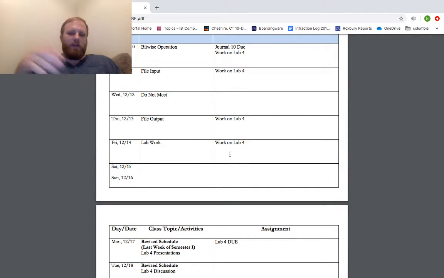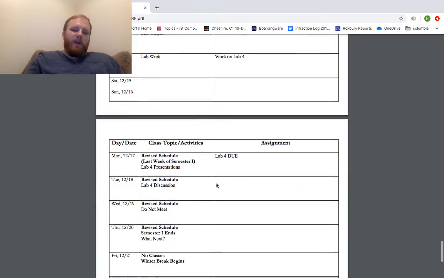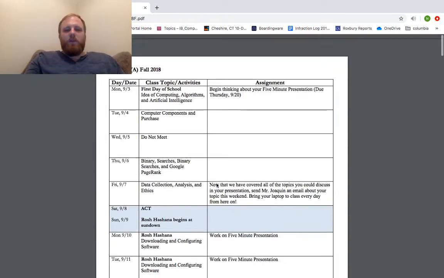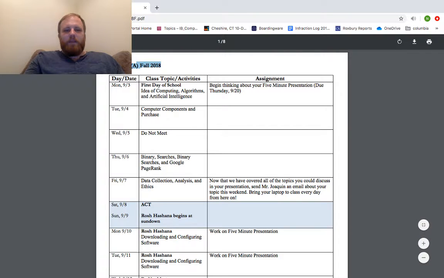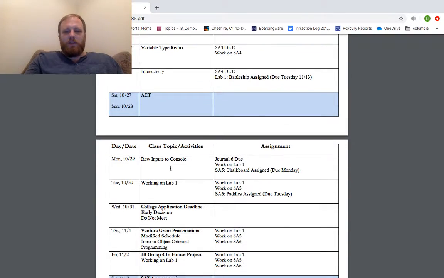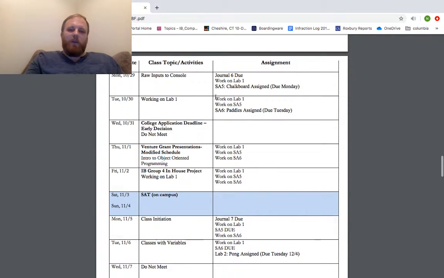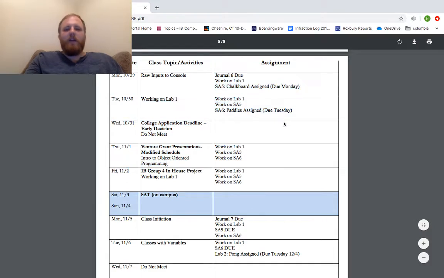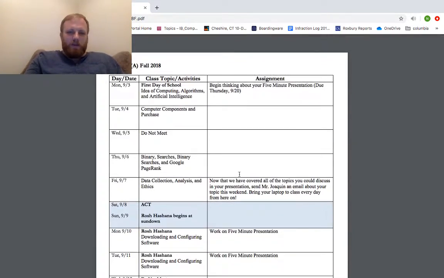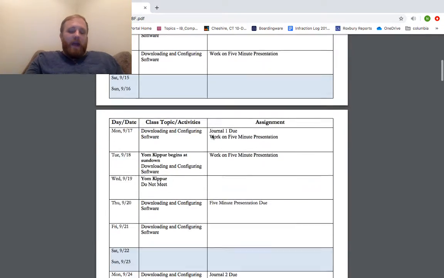Some people like to constantly update these, and keep them populated so that students have a better idea of what's going on. But for you, all you need to be aware of is just downloading directly from one of our topics pages. You need to fill out the syllabus as best you can with just a topic and assignment. You might even want to do it by week too. These are just the templates that they gave us. But you might say, okay, this week we're doing this project, and then these are the assignments that are going to follow. But you need to have something down on paper for every class just so that everybody feels as though it's organized, you've thought it through. I find it's helpful personally.